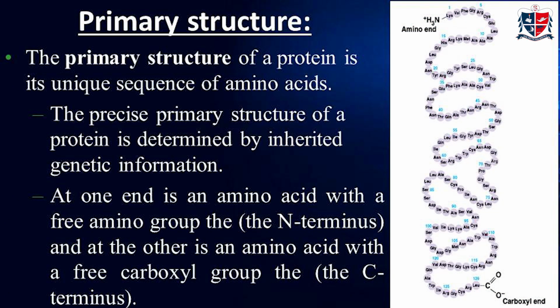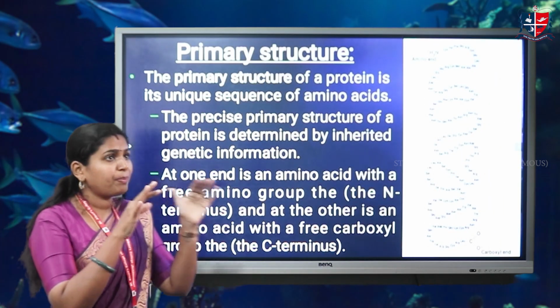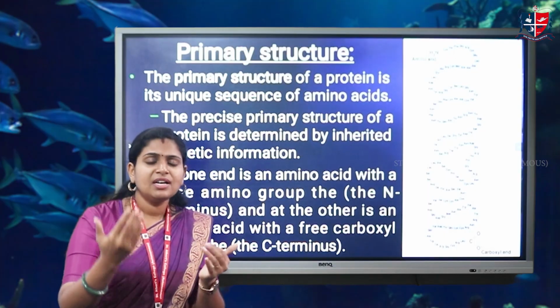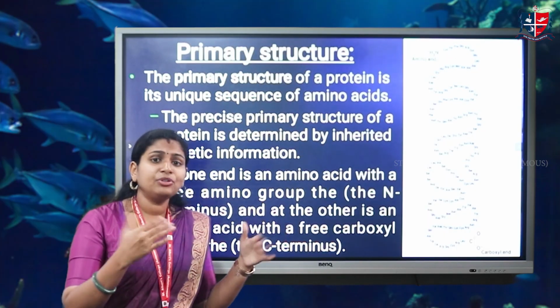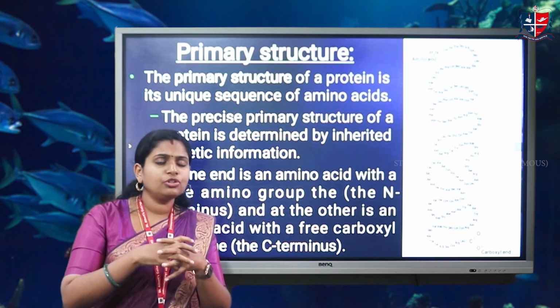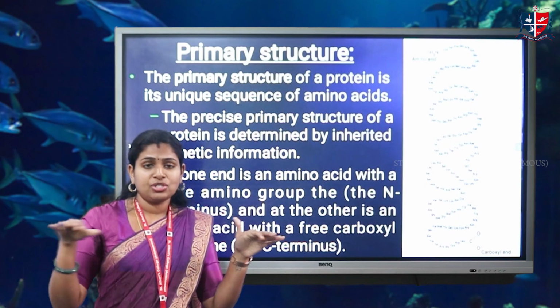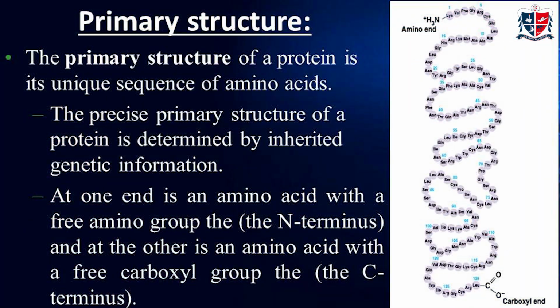First we are discussing the primary structure. Primary means the basic structure. Basic means what we already dealt with on the last slides, that is, the amino acids. Individual amino acids combine together through peptide bonds into an unbranched, lengthened chain, which is known as the primary structure of the protein. And the primary structure of a protein is determined by inherited genetic information.